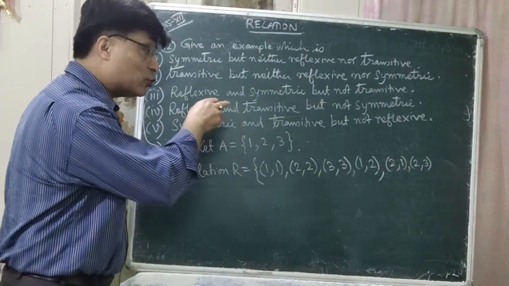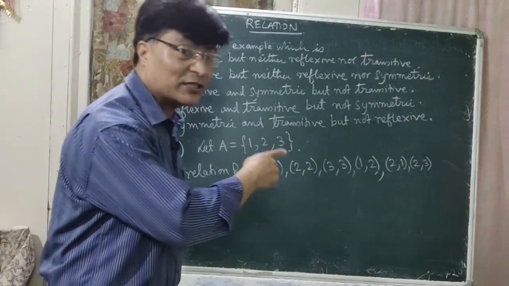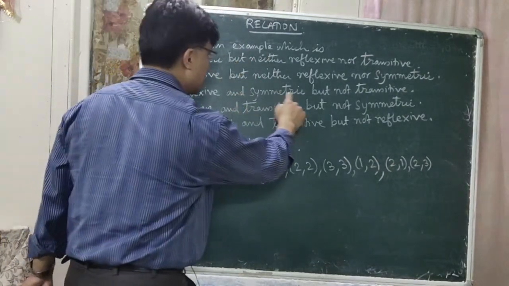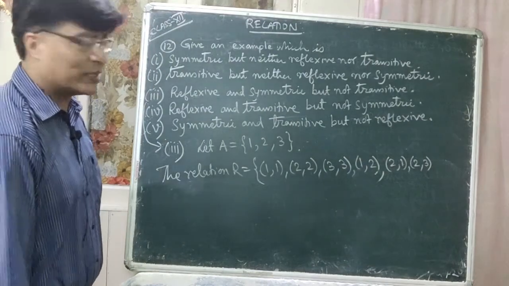But if you add 2,3 here, this is not symmetric. But it should be symmetric here. Is that clear?